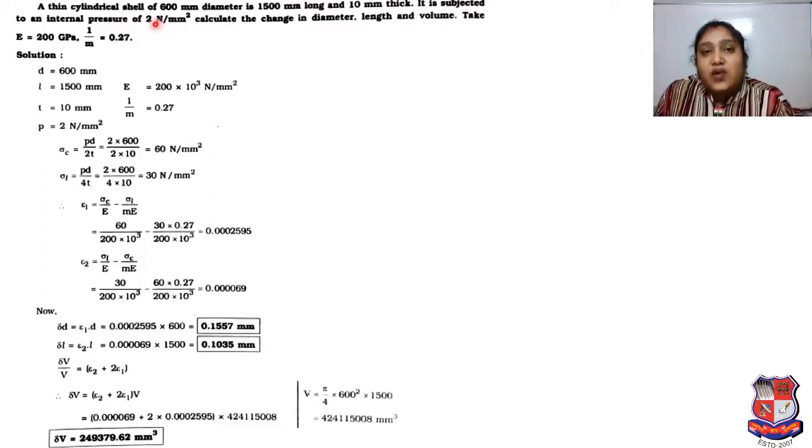So as per our equations of stresses, we will go with the equation stress C is equal to PD upon 2T.